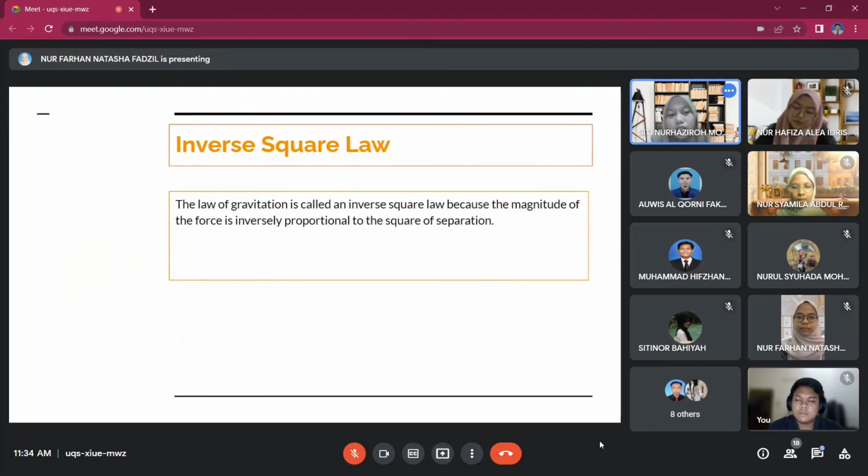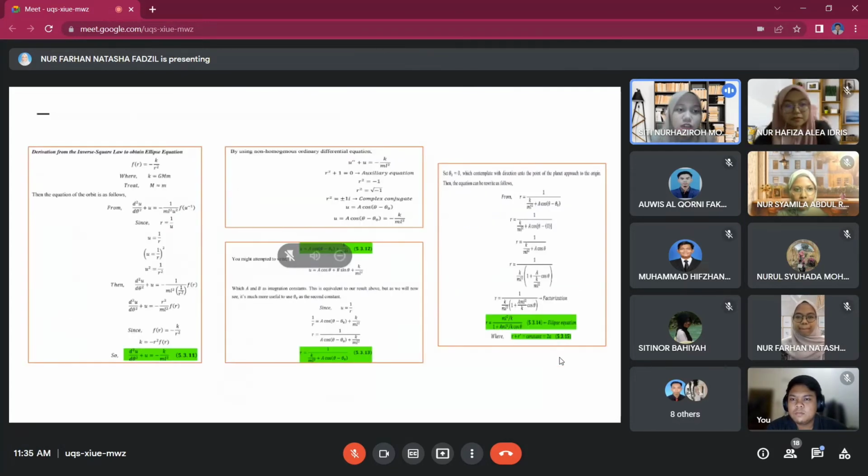Inverse square law. The law of gravitation is called an inverse square law because the magnitude of the force is inversely proportional to the square of the separation. Next. Here is the derivation from the inverse square law to obtain the ellipse equation. So here is the inverse square law derivation.